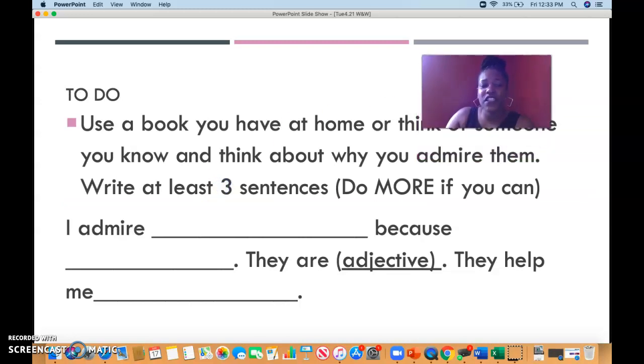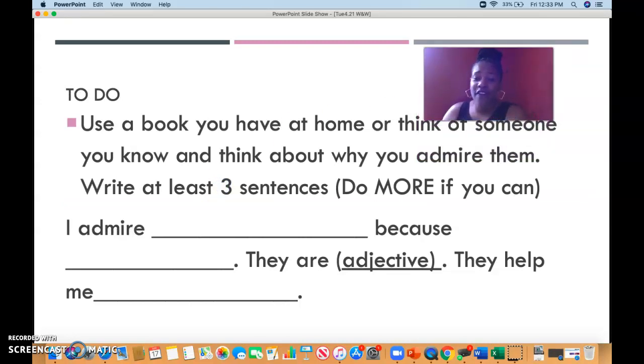Now, today, your to-do is to use a book that you have at home or think of someone you know and think about why you admire them. Go back in the presentation and look at our chart if you need a reminder of characteristics that show why we admire someone. And I want you to write at least 3 sentences. Now, parents, if you have a scholar that you know can do more, I want you to challenge them to do more. And here's your sentence frame as always.